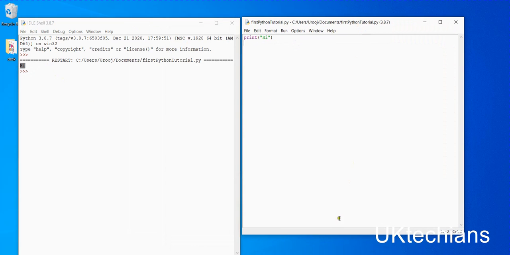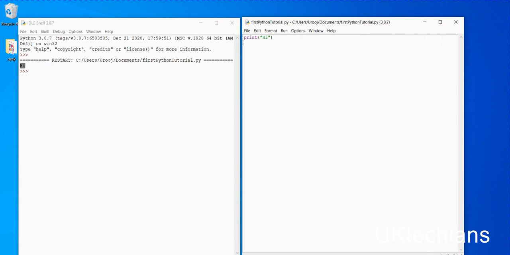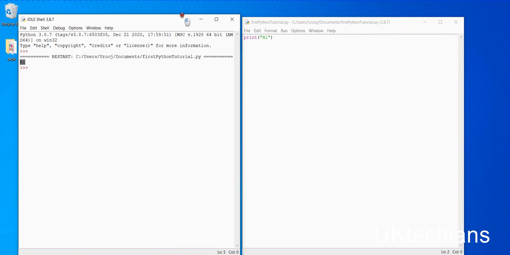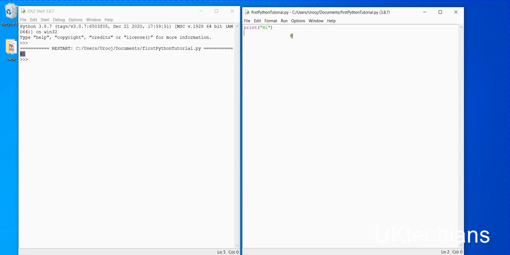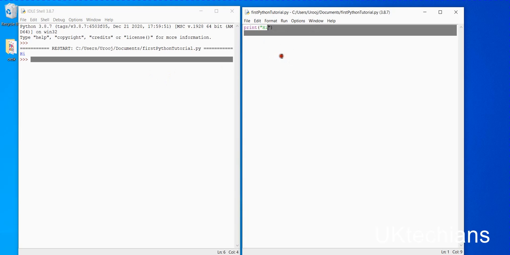So let me show you how it works with variables and strings. We are writing in this file, and we'll execute the code in this file.